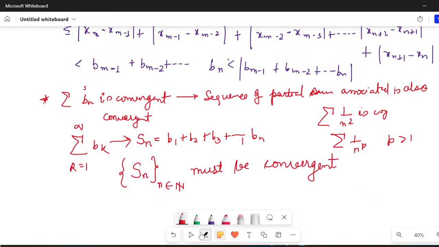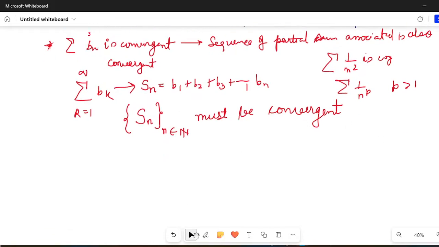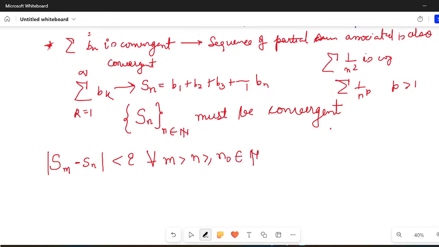Okay, now just think about this. If I'm saying that my sequence of partial sum, that is Sn, is convergent, what does it imply? It implies that modulus of Sm minus Sn can be made less than epsilon for all m greater than n greater than or equal to n naught, belonging to natural numbers. Now you just think about this.